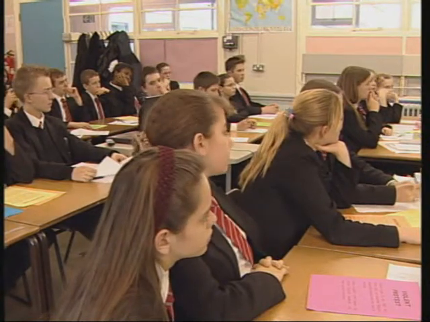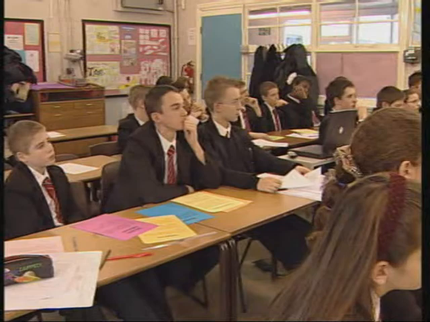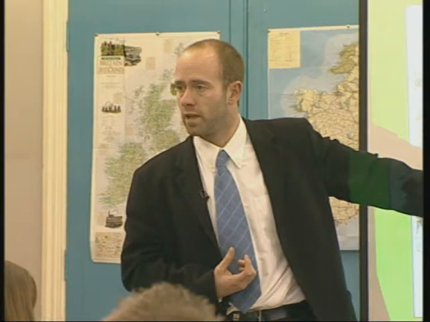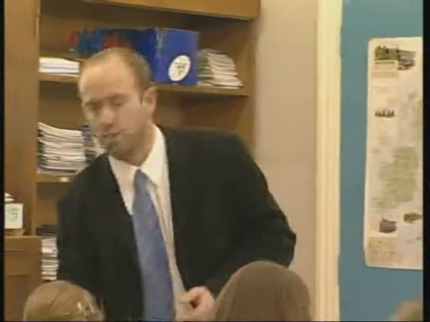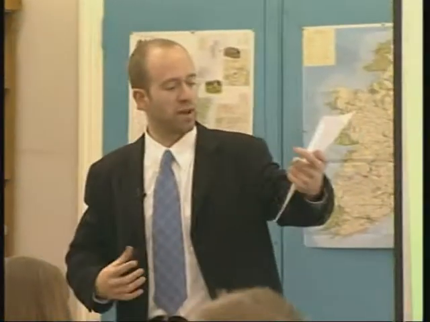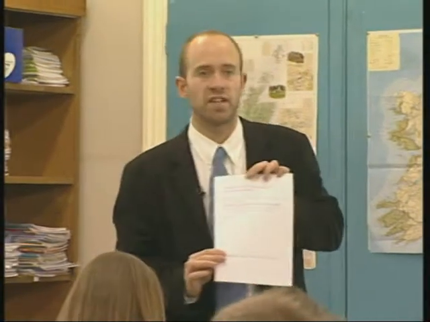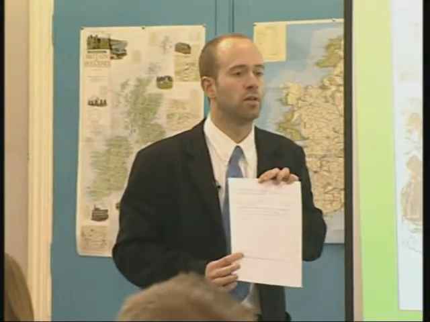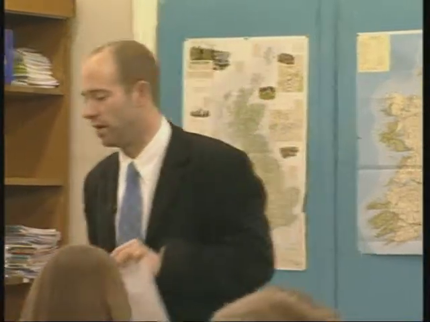Now, instead of just listing, what we've learned this lesson is that to score a level 5 and to write well in history, we need to be able to link our consequences together. If this family had never been evicted, then perhaps they would never have needed to emigrate, yeah? If they weren't starving, then perhaps they never would have developed some of these killer diseases. So we're going to finish this lesson, please, by coming back to the sheet we started with, and I'd like you to look at the bottom box. In order to score a level 5 in this assessment, I would like you to fill in that box, please, as a summary of what we've learned this lesson.